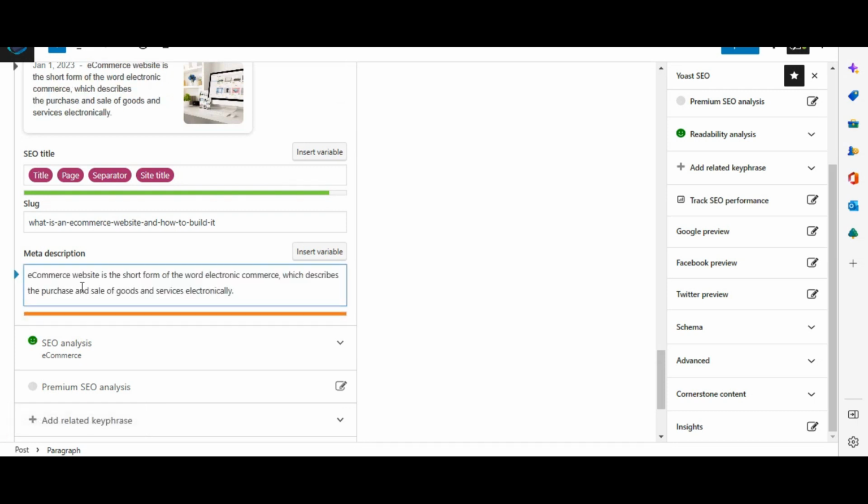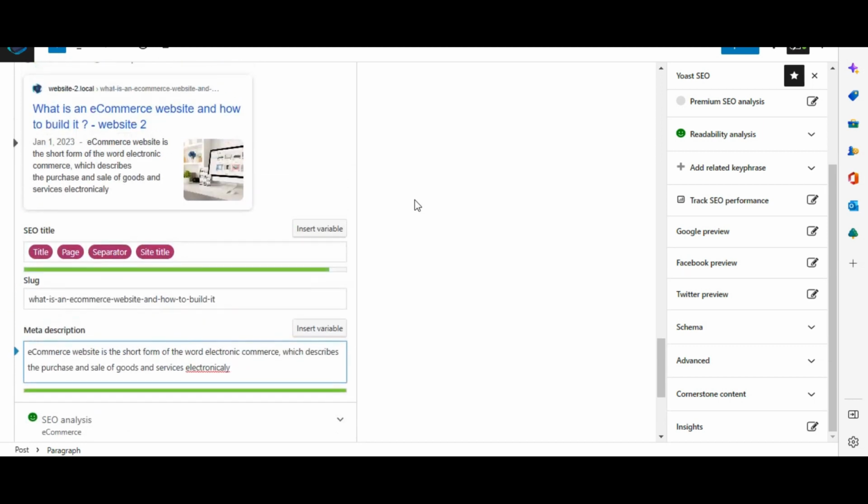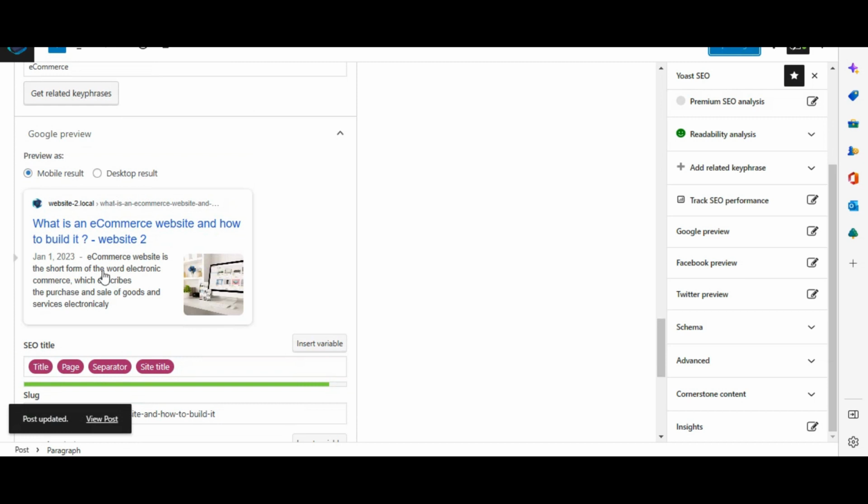As you can see, this one is orange or brown, which means the meta description may be too short or long. So what you have to do is just make it shorter or adjust it, so it will be good. As you can see, we did this and our SEO is in a good state now. See, this is how it works. Okay, let's update. As you update it, you can see your meta description and meta title are ready now. So this is how it works.